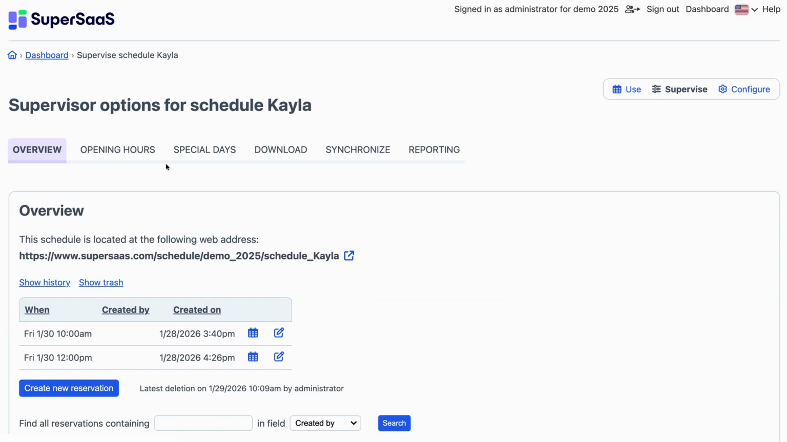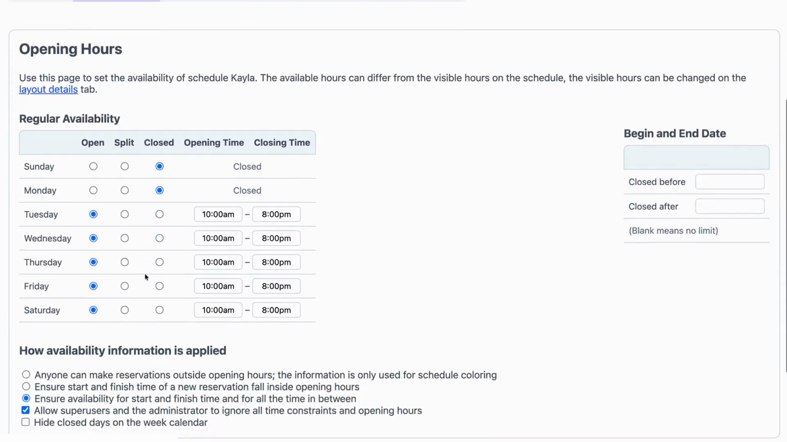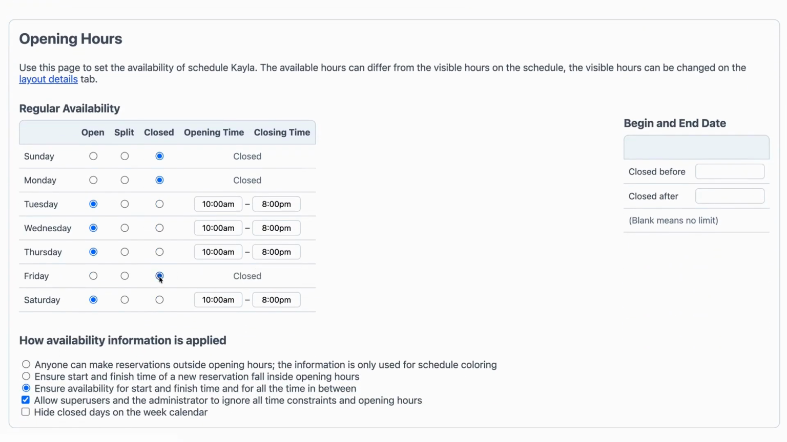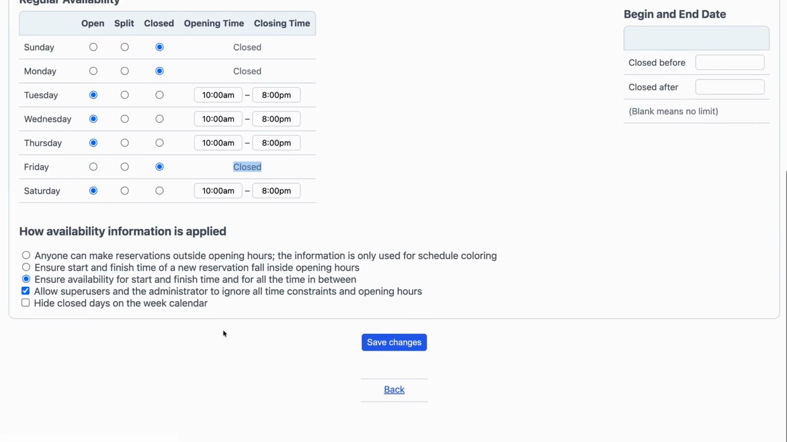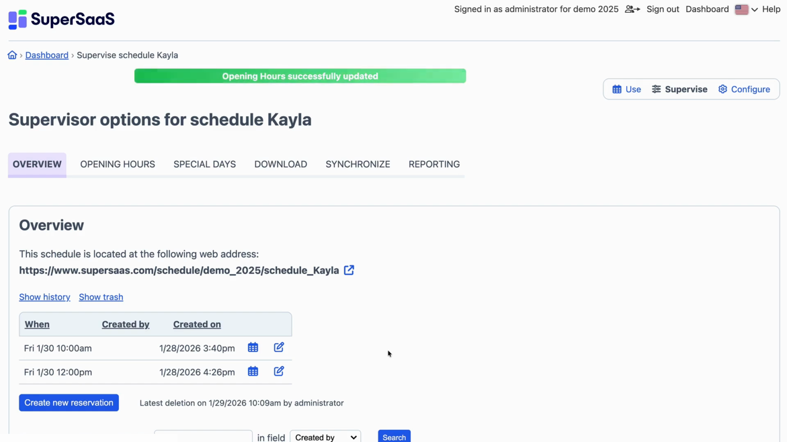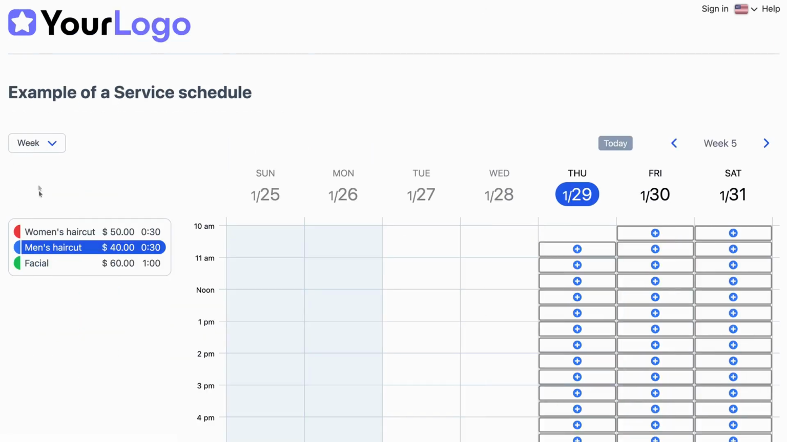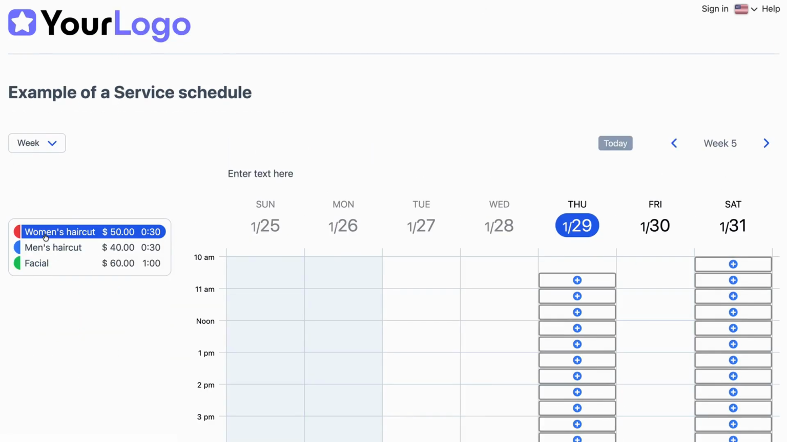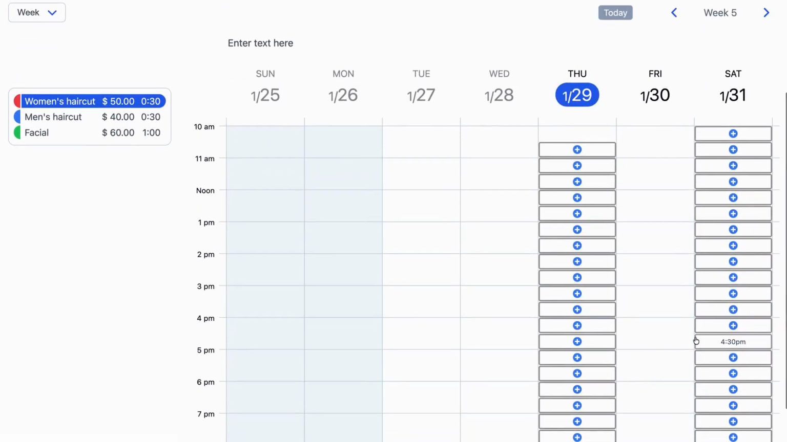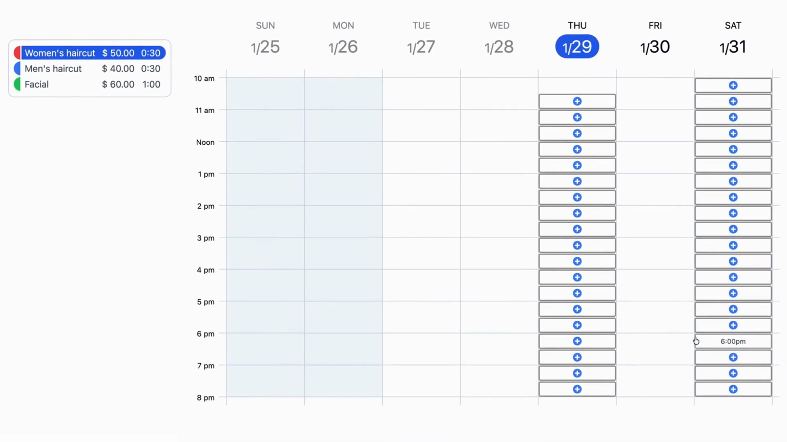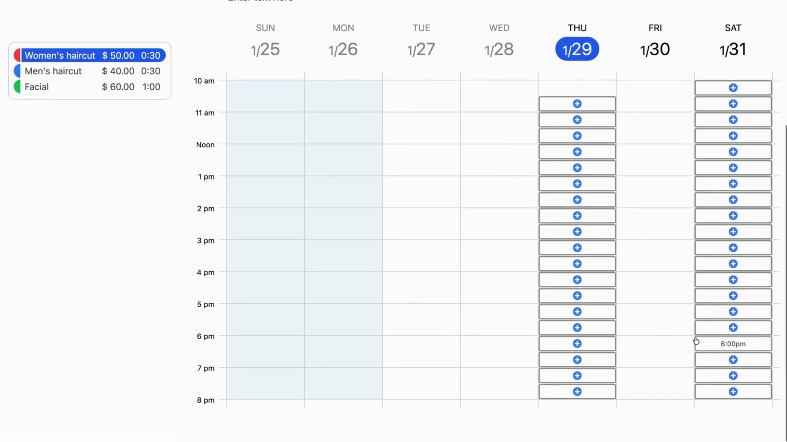For example, if Kayla is always unavailable on Fridays, she has the possibility to indicate that here. She could also block specific periods, such as holidays. If a customer now looks at the main schedule and selects the women's haircut again, they will see that there are no slots available on Friday because Kayla is the only employee to provide that service.